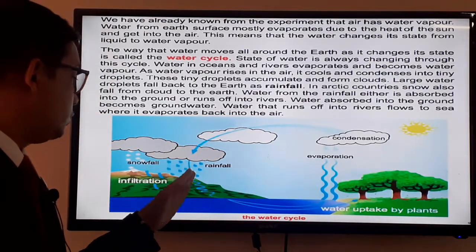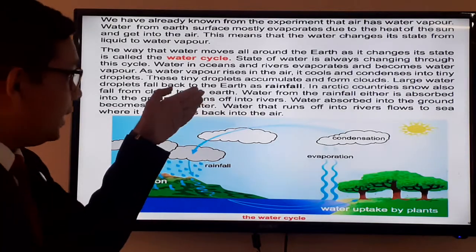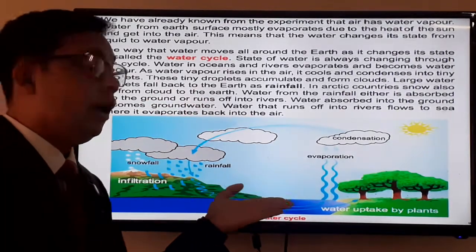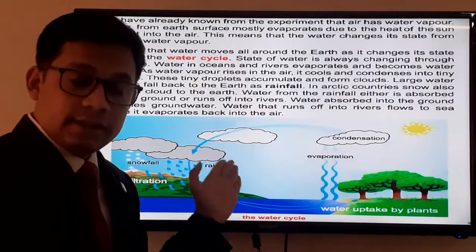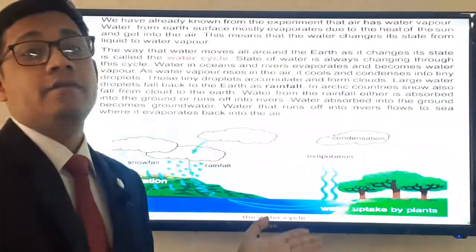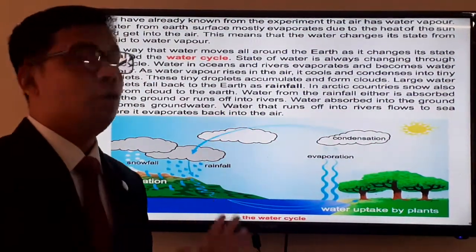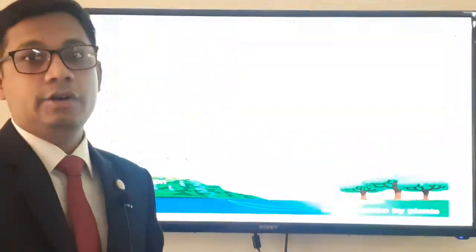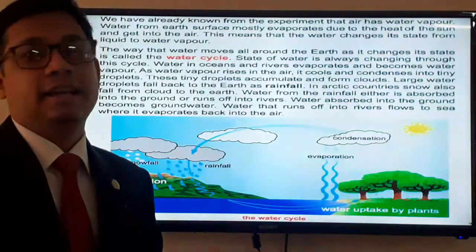So the rainfall is occurring here, or the snowfall, or infiltration. So what is happening? The water is coming back again to the earth's surface. So there is a circular process which is happening in our environment all the time. This particular cycle is known as the water cycle. Okay, so I hope it is now clear what the water cycle is.